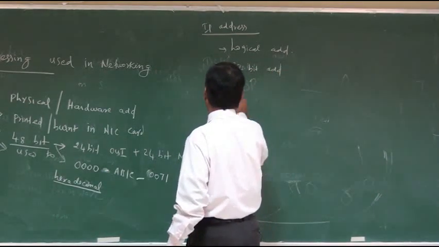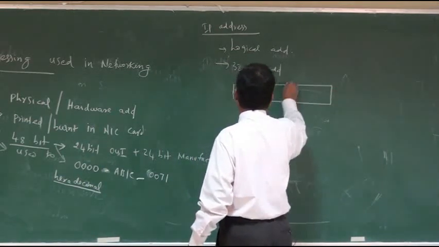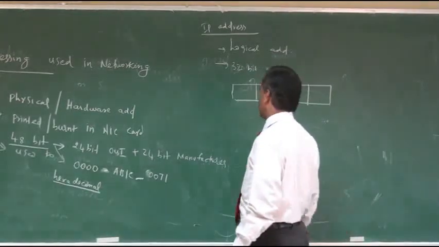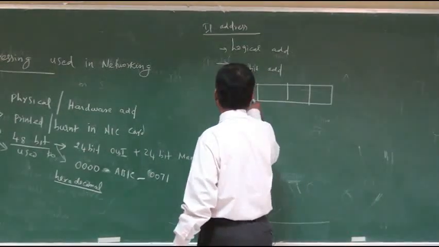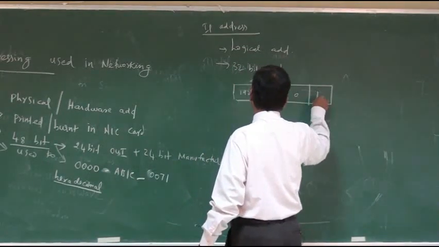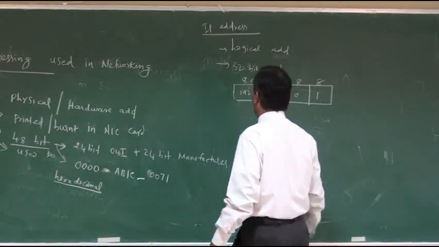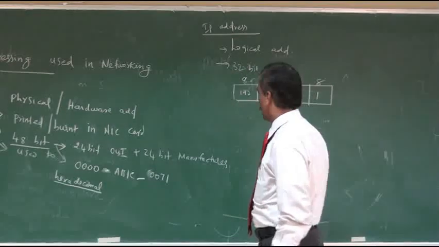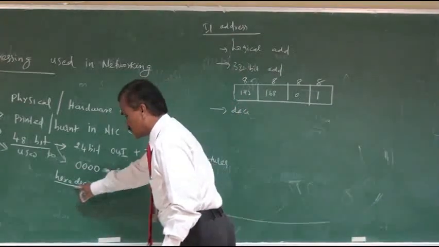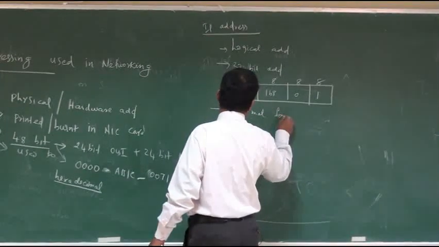These 32 bits can be represented in 4 octets. For example 192.168.0.1. So here 8 bits, here 8 bits, here 8 bits, here 8 bits, totally you have 32 bits. It is represented in decimal format, whereas the MAC address is represented in hexadecimal format.